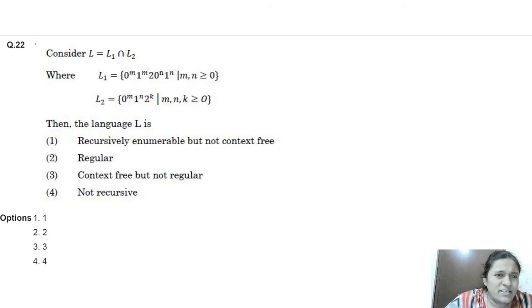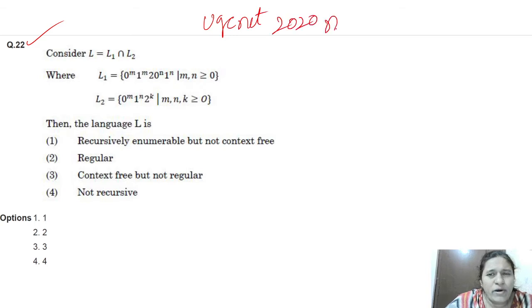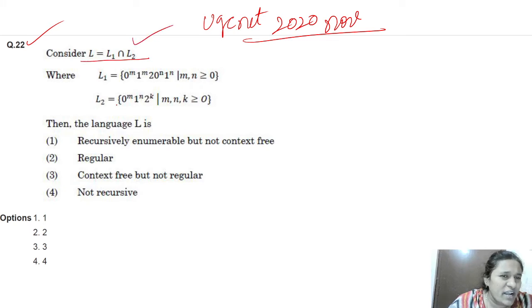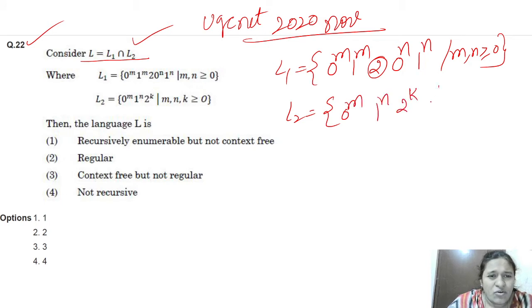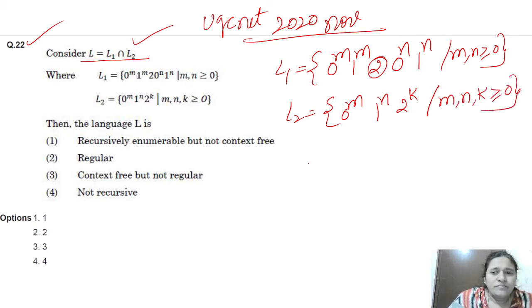Okay. Next, this is also UGC NET 2020 November. Consider L is equal to L1 intersection L2, where L1 is, this is a constant, this is no problem, and m, n greater than or equal to 0, and L2 is 0 power m, 1 power n, 2 power k, m, n, k greater than or equal to 0.